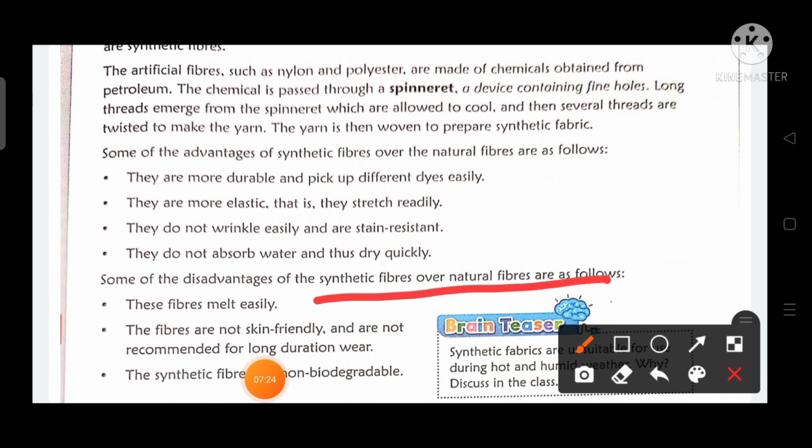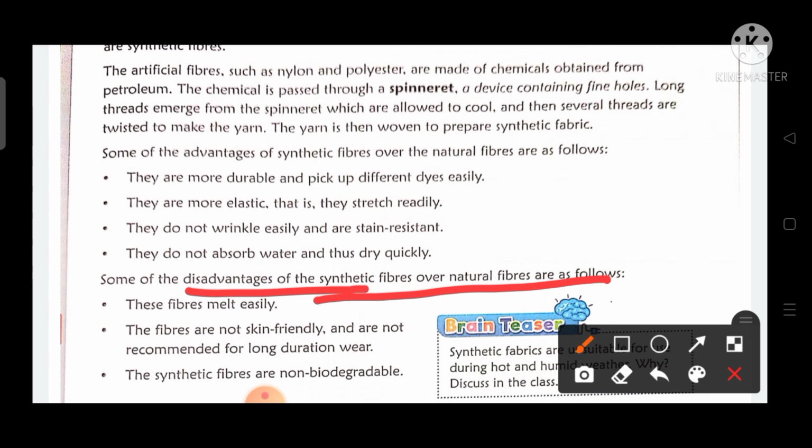So the first disadvantage is what? These fibers melt easily. The second disadvantage is what? These fibers are not skin friendly and not recommended for long duration wear.